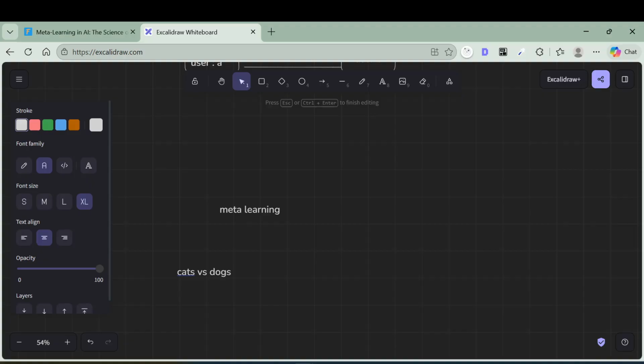In simple words, meta learning changes the objective. How does it change the objective? Let's say I am asking a question: how do we solve this problem? But in meta learning, how do we build a system that learns a new task quickly? Meta learning is often described as learning to learn. Instead of training on one task, we train across many tasks. The model learns patterns of adaptation, and over time it becomes a faster learner, not just an accurate learner. This is the main key difference. So let's discuss the core idea.